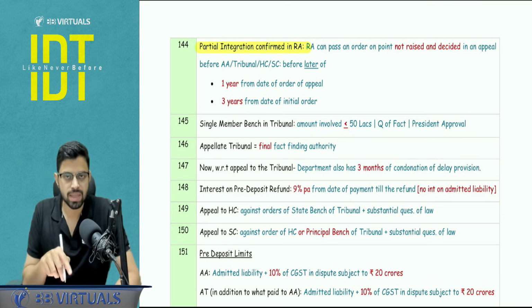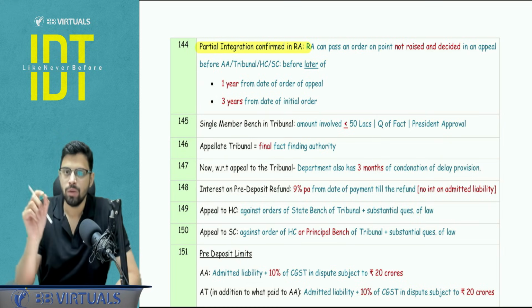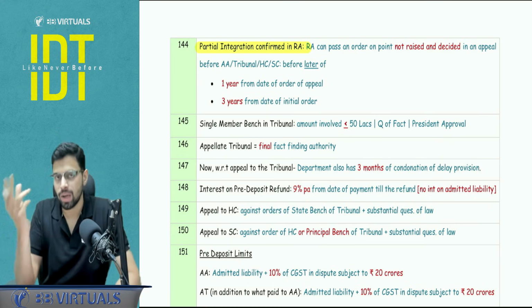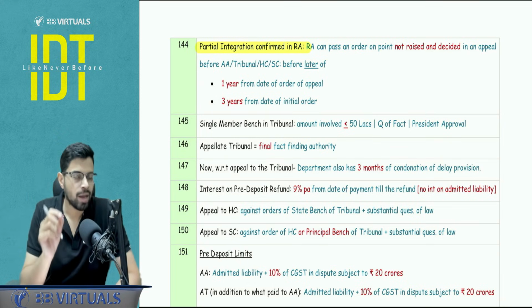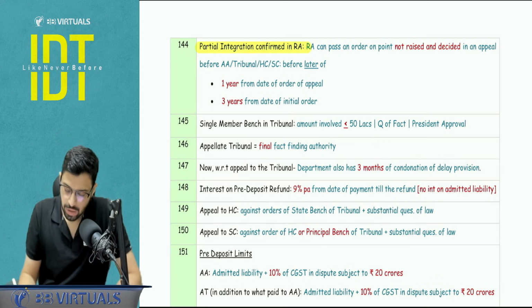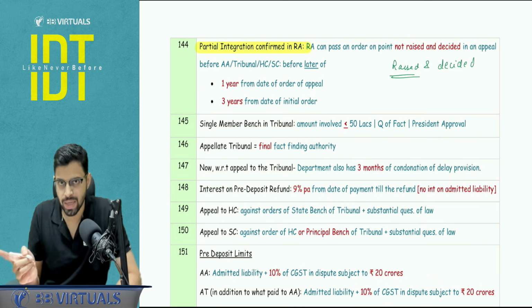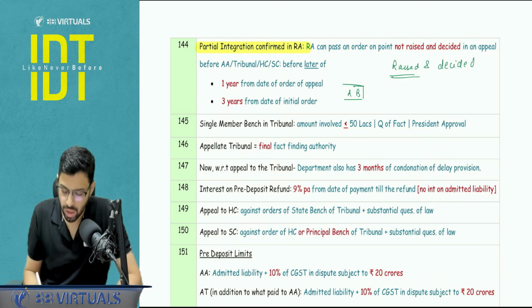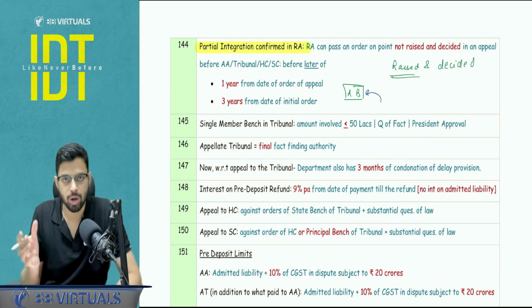Now again, one of the features is that the revisionary authority cannot act on any order which is appealed. So basically, out of the appeal also, the RA cannot revise that particular matter which is raised and decided in that particular appeal. Raised and decided. So basically, if something is raised but not decided, or it is not raised at all, let's say there are 2 matters out of the order which were not raised, or they were raised but not decided, the RA can still act against that particular order against these matters.